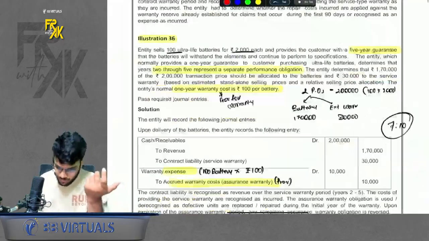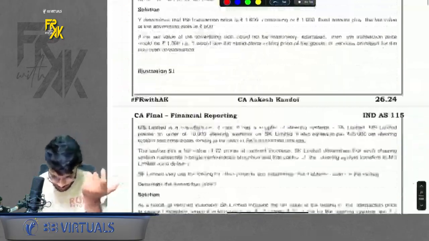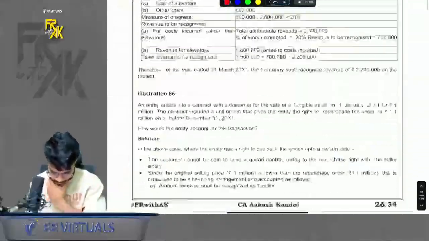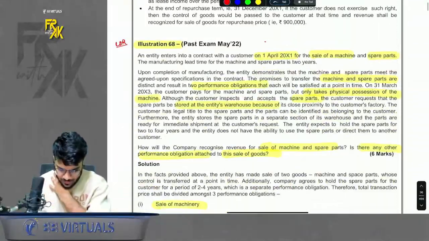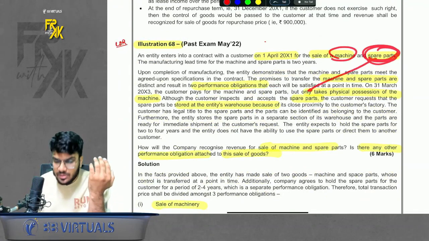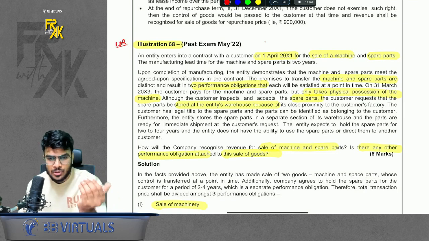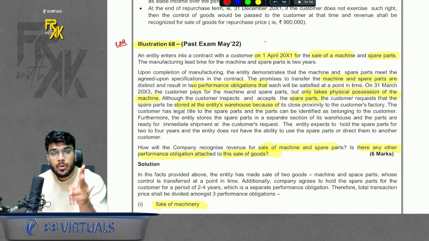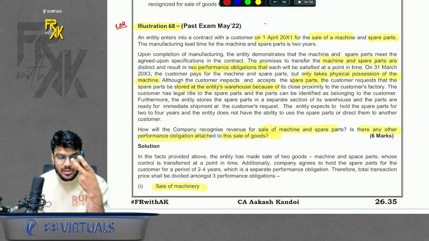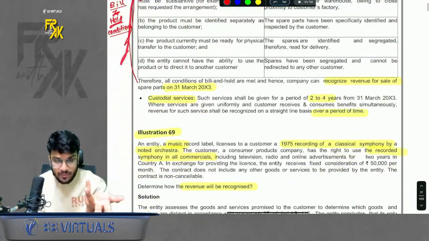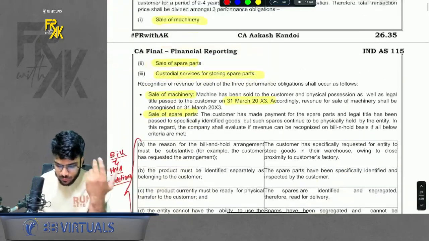For bill and hold, we have one question also. If you want the referencing, I can give it to you. It is a very straightforward, simple question, and that is, I guess, illustration number 68. Basically here we are selling a machine and we are selling spare parts. The delivery of spare parts is kept pending at the customer's request. So it is a case of bill and hold. So here there are not 2-3 POs. Why? Sale of machine is 1 PO, sale of spare parts is 1 PO, and for bill and hold, the company might provide custodial services, so the third PO. Then they have given the indicators for bill and hold, which I just read with you.